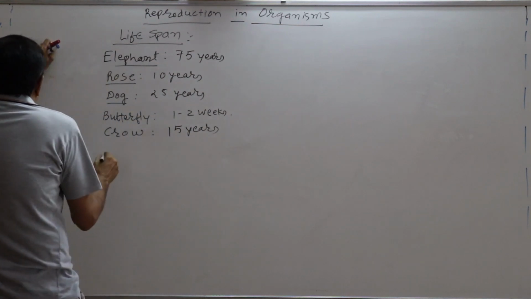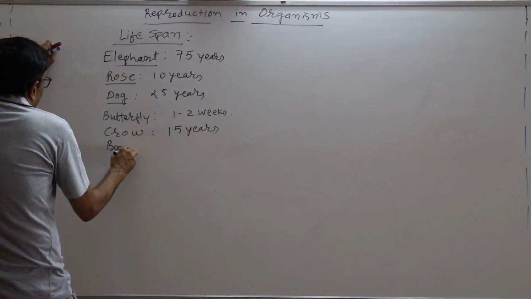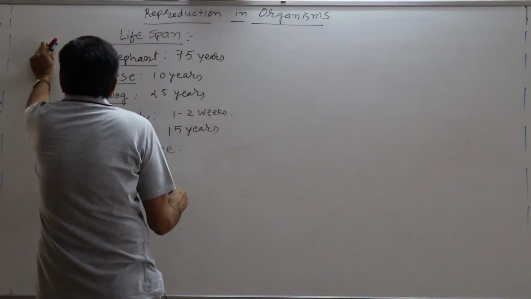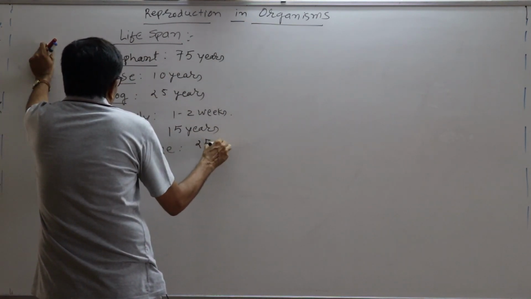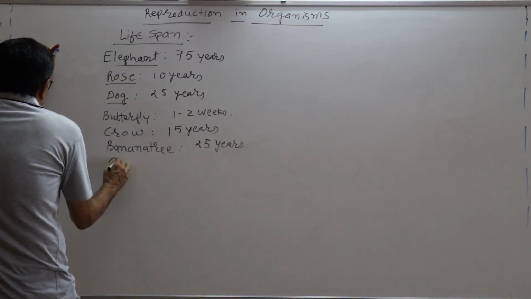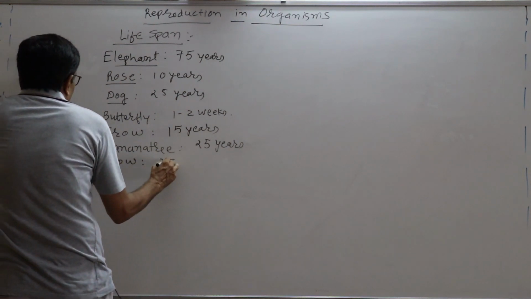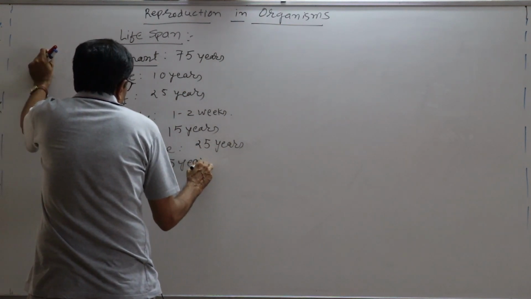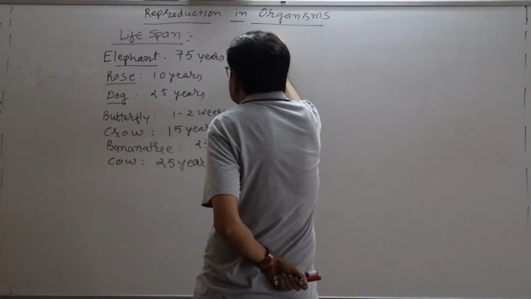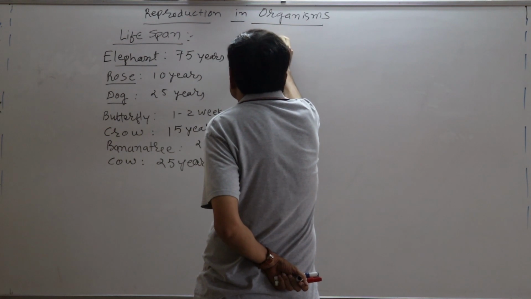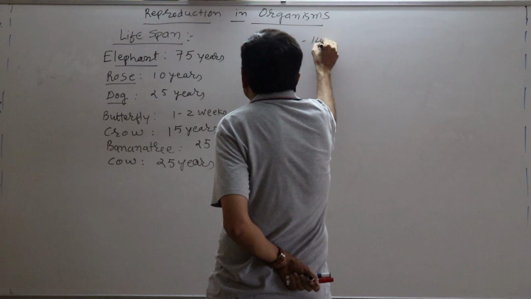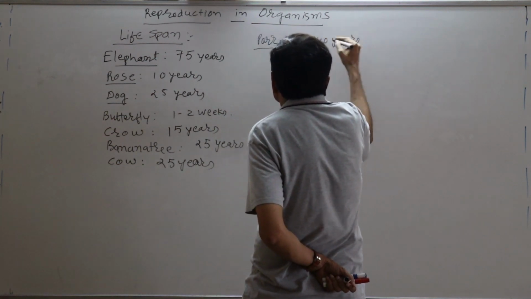Now, banana tree, it is 25 years. Then cow, that is 25 years. Then parrot, 140 years.